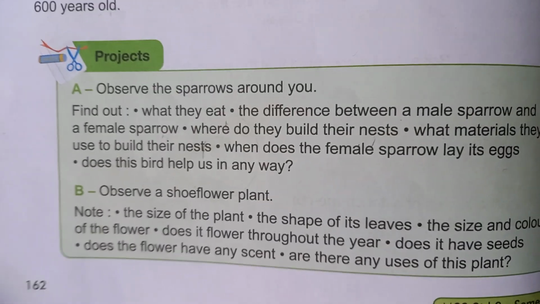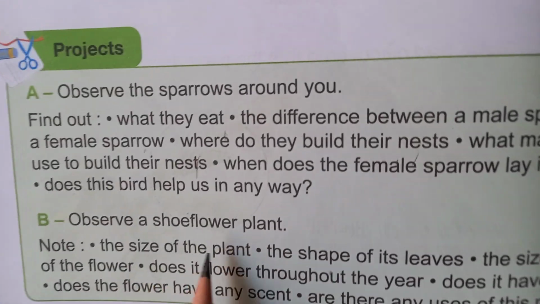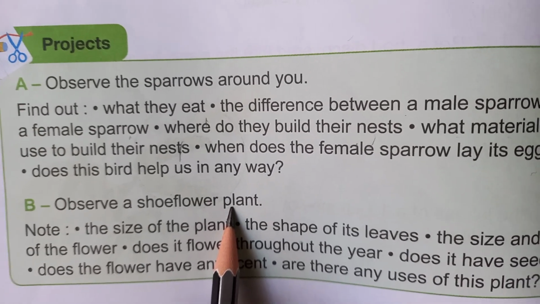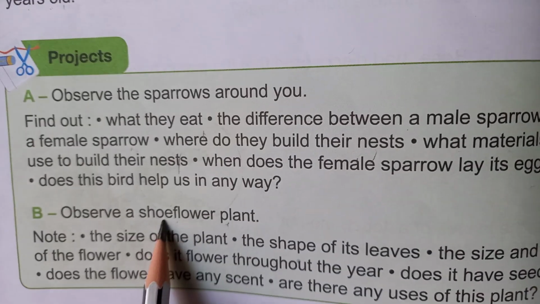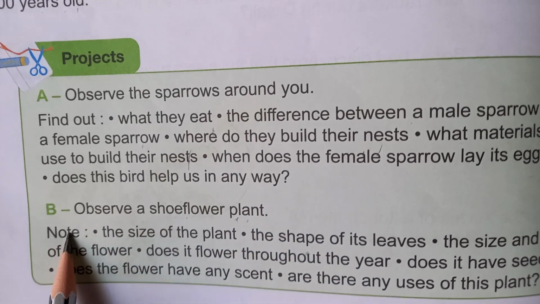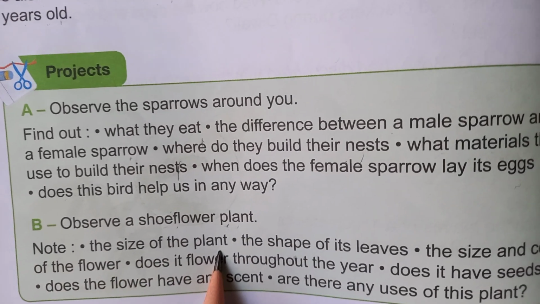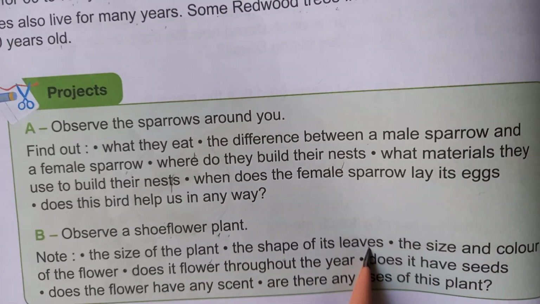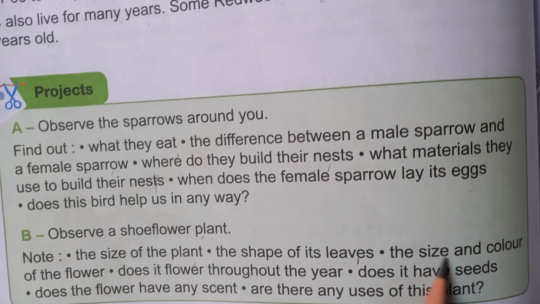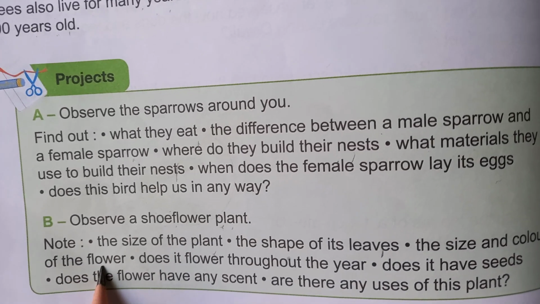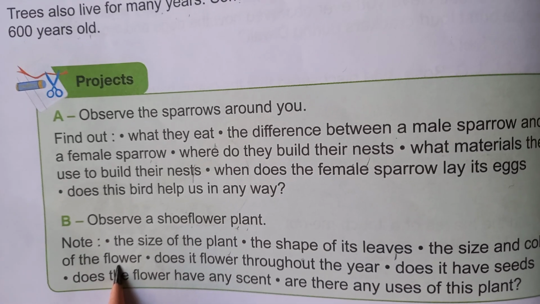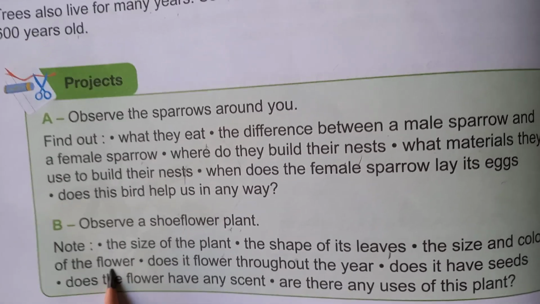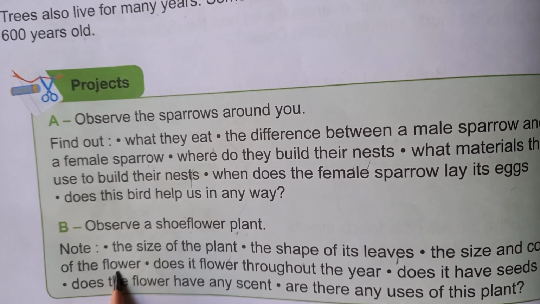Okay children. Now what is observation B? Observe a shoe plant. Shoe plant, you know, hibiscus. We call it scientifically a hibiscus. So that is a shoe flower. Note the size of the plant. What is the size of the plant? It is a shrub. The shape of the leaves. What is the shape of the leaves? And the size and color of the flower. So how many colors of flower do you see? Hibiscus: pink, white, red, yellow, light yellow.